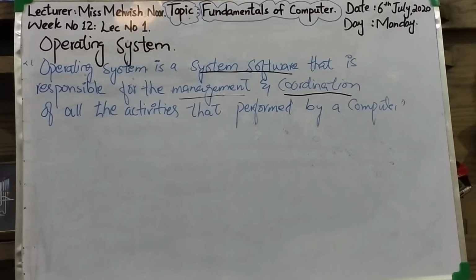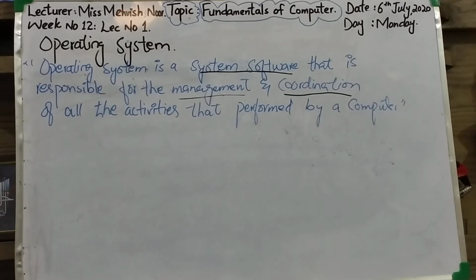I'm again repeating this. Operating system is a system software that is responsible for the management and coordination of all the activities that are performed by a computer.